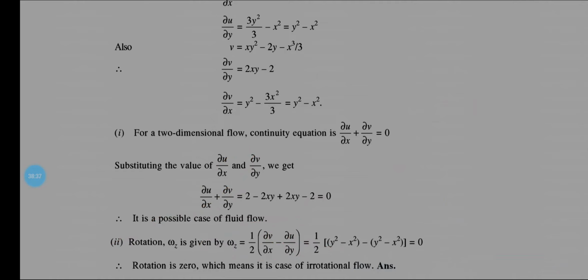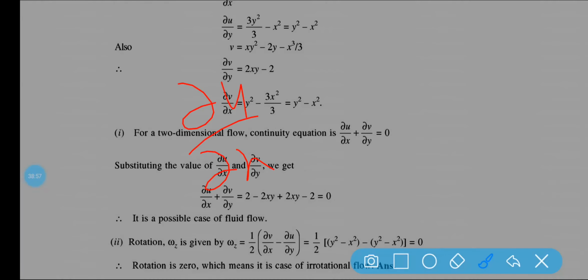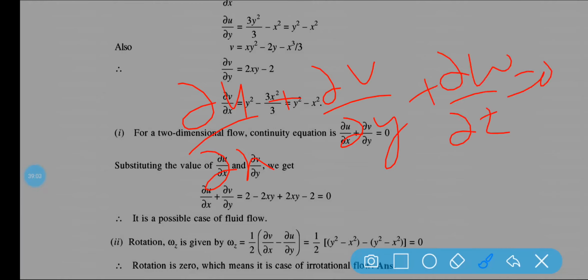If the rotation is 0, then it is a case of irrotational flow. That means the fluid is not rotating with respect to its own axis. Once again, for a possible case of fluid flow, it should satisfy the continuity equation. You know the continuity equation: del u by del x plus del v by del y plus del w by del z is equal to 0.